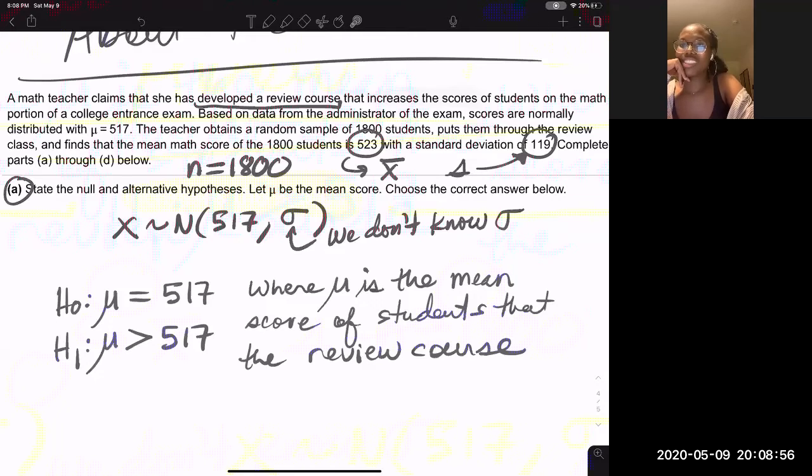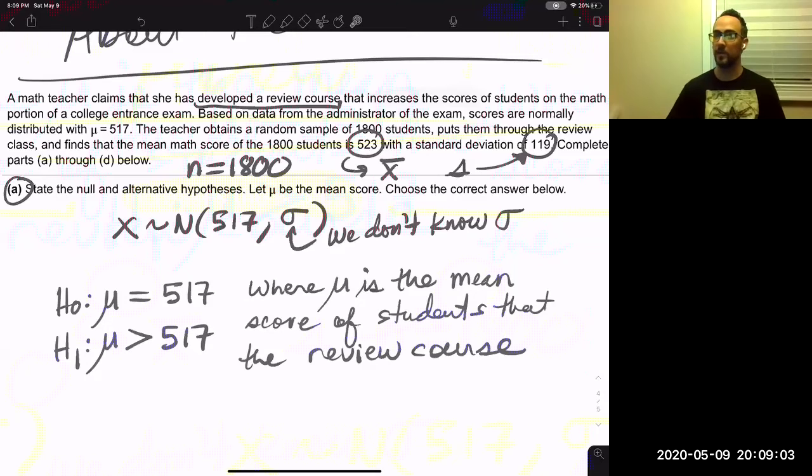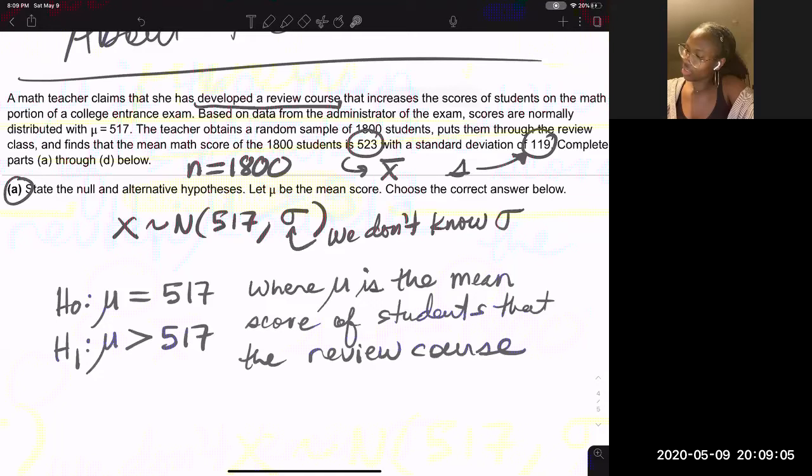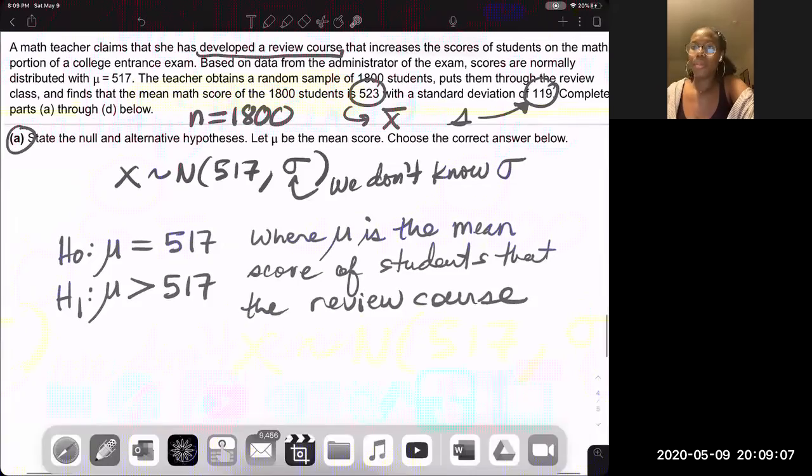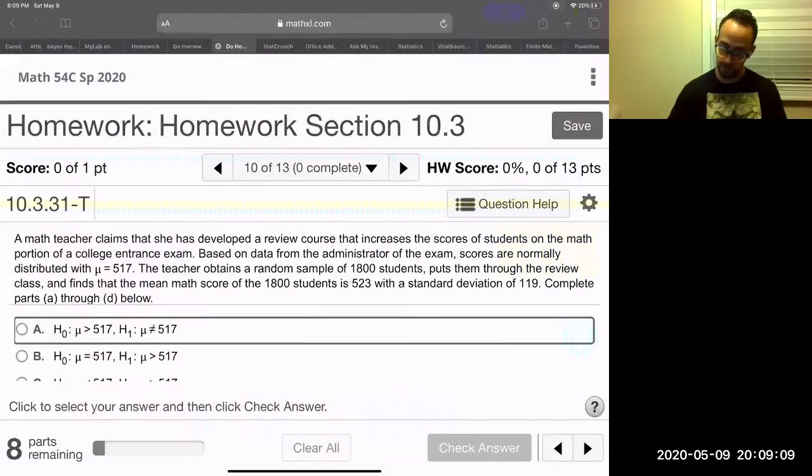Almost the same as chapter 10.2 that we just did. Exactly, it's very similar to 10.2, right? Yeah. Okay, good. Let's go back to the homework and see what's going on.